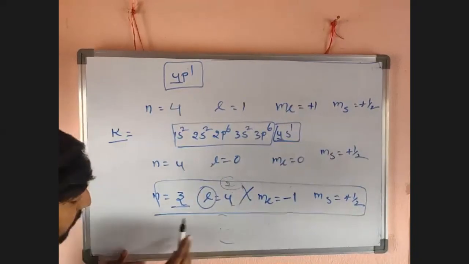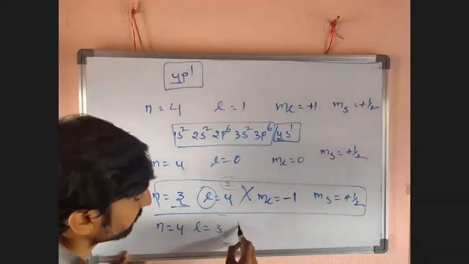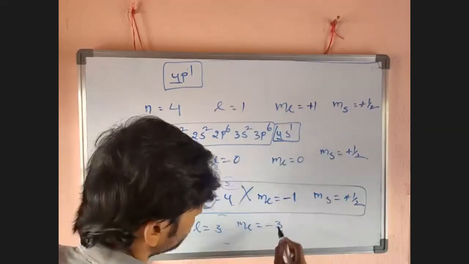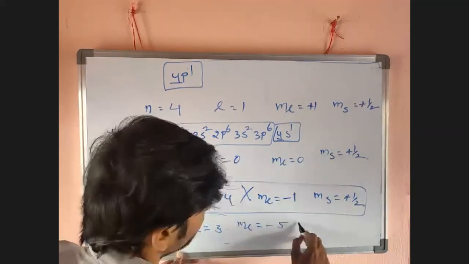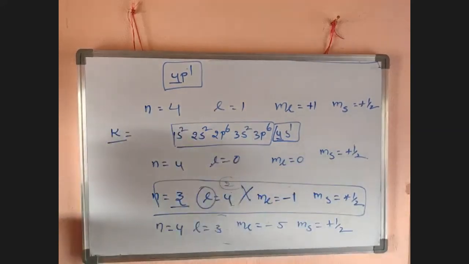Another one: n equal to 4, L equal to 3, ML equal to minus 5, MS equal to plus half. Is it correct? It is also not correct. Why?